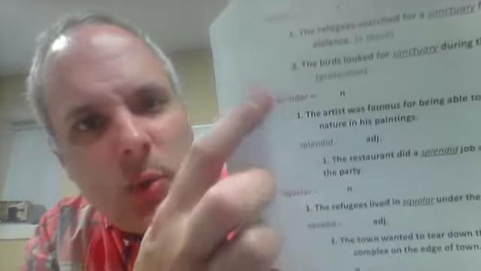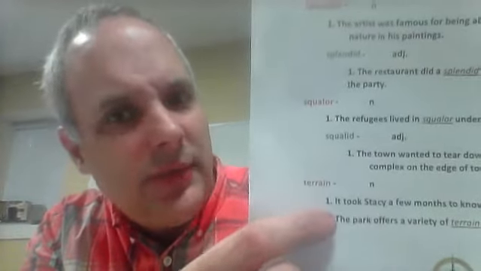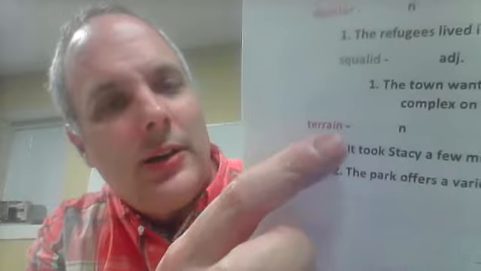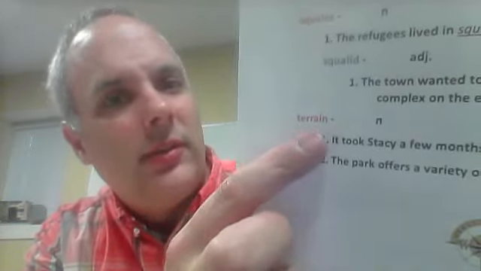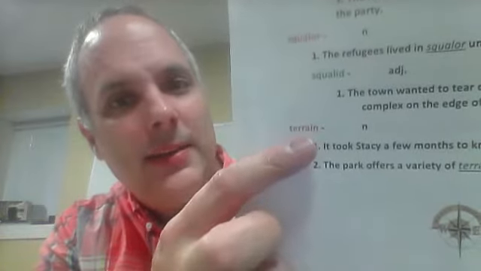Terrain. Just like sanctuary up here, terrain has two meanings. They're a little bit different, but they both have to do with the land. In English, when you see terr or terre, like maybe you know the word territory, it's going to mean earth. Land, not the planet. I don't mean Mars, Venus, Mercury, all that kind of stuff. I mean the land. So terr will mean land.